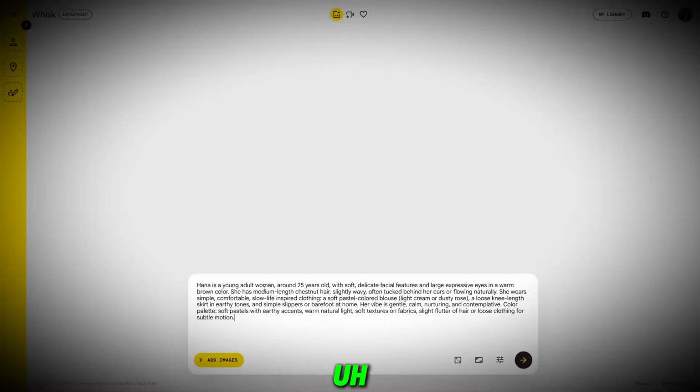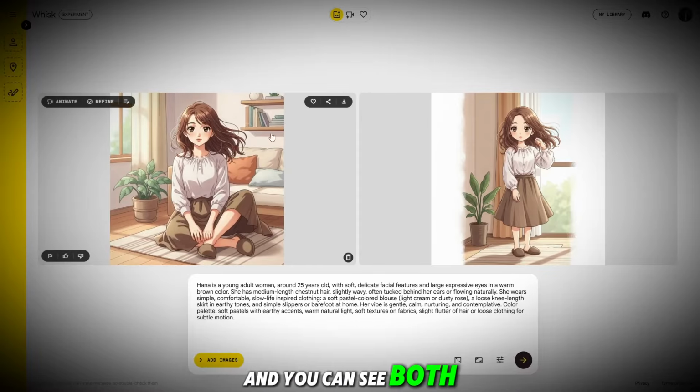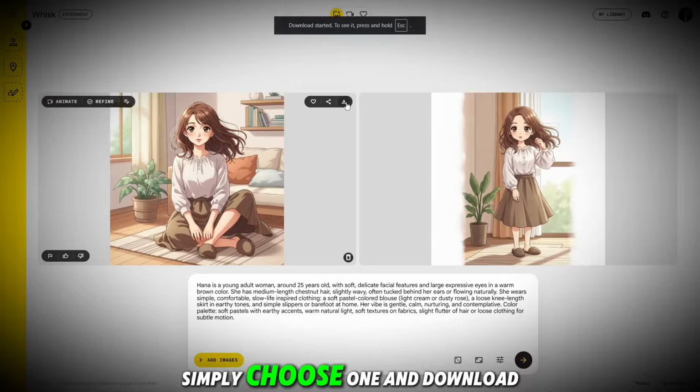Now simply copy the first character prompt from here and open Google, search for Whisk AI, click on Enter Tool, and paste your prompt into the prompt box. Then click here and choose the 1:1 ratio and hit Enter. It will generate 2 character images for you, and you can see both images look amazing. Simply choose one and download it.